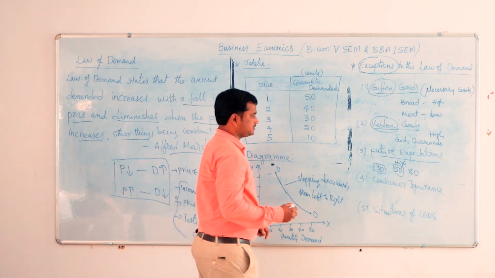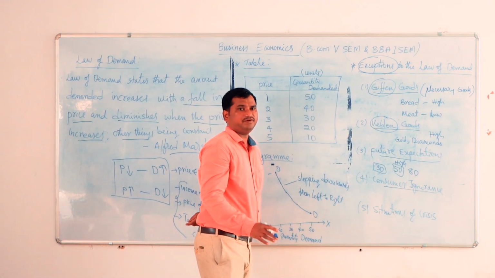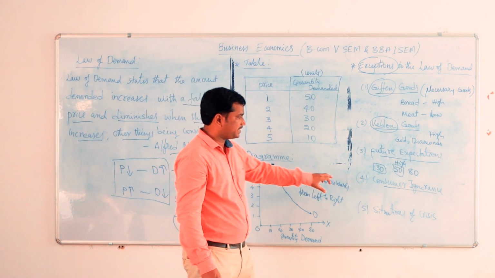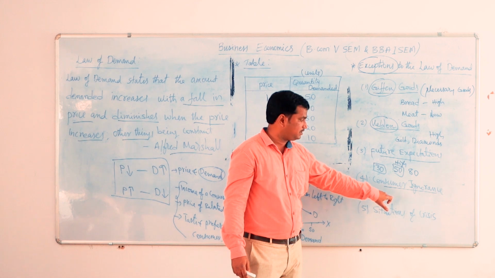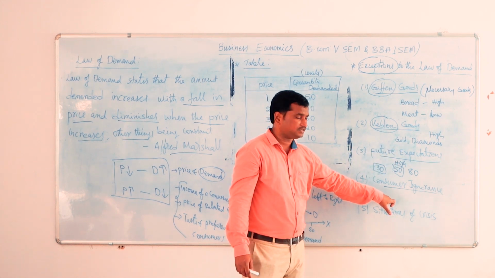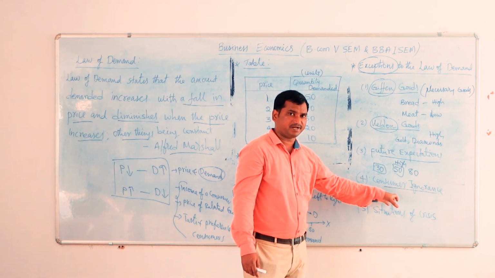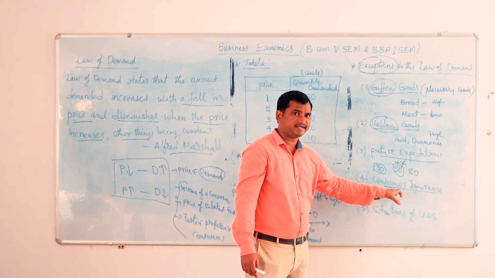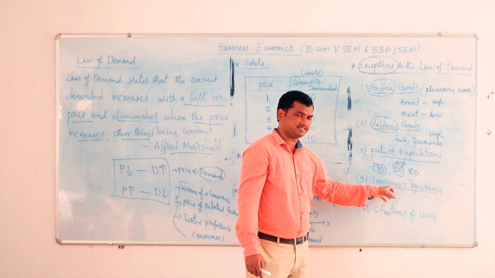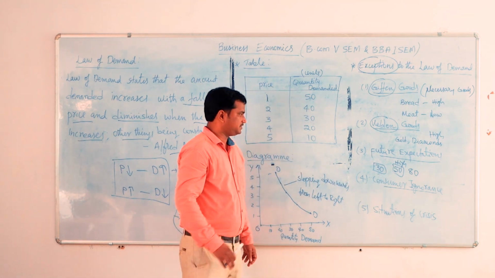The other exception is consumer ignorance. Here, the consumers don't have knowledge about the prices of the products. If they don't have any knowledge about the prices of a product, what will happen? Sometimes they will buy the products at a high price. They will buy more quantity at a high price if they don't have any knowledge about the product prices. So that is also one exception to this law of demand.